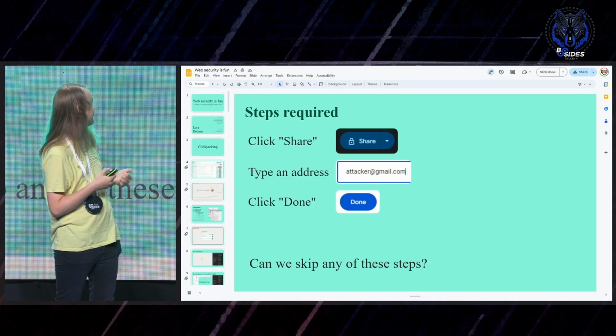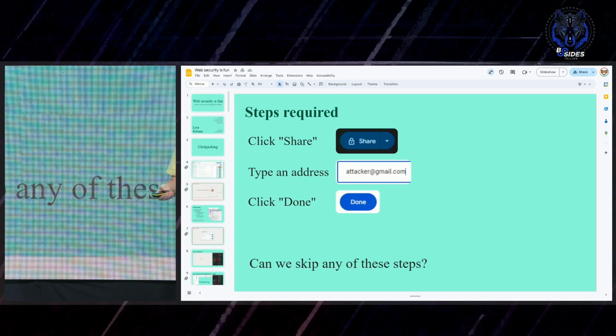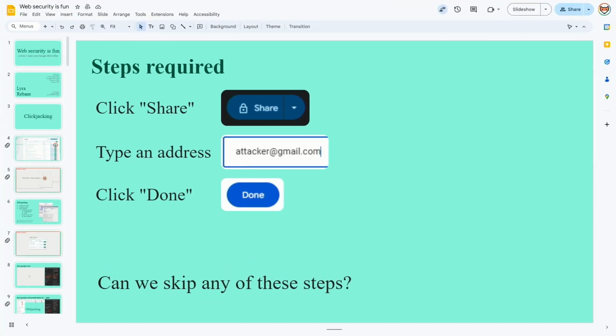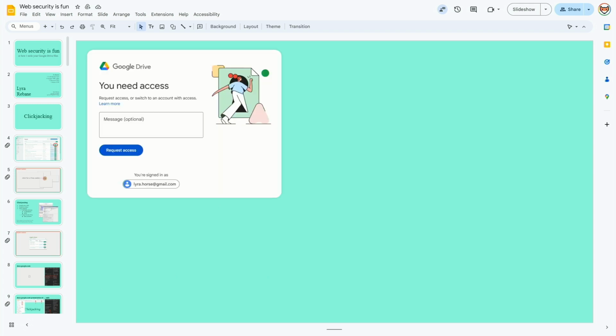So the current thing we have has 3 steps to it. We need 1 click, then typing in an address, and then another click. Can we maybe somehow skip any of these parts? I remembered that Google Drive has this thing where you can request access to files that other people have put links out for if you don't have access to them. So I looked at how that works.